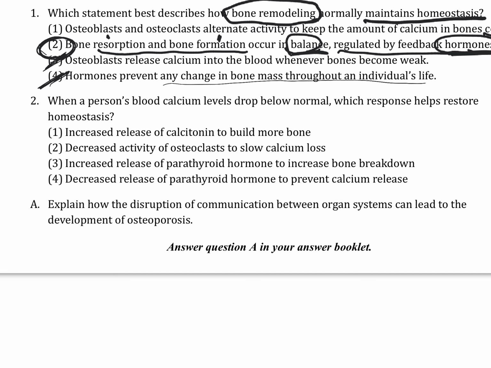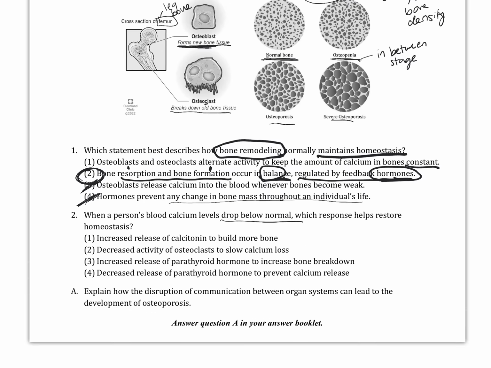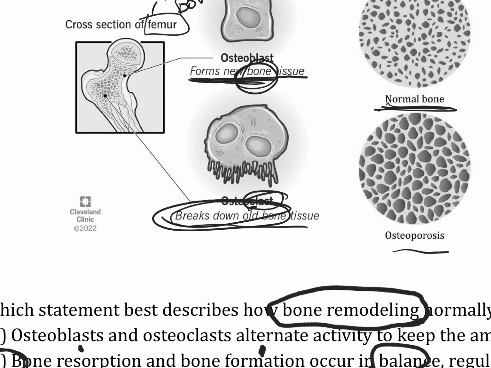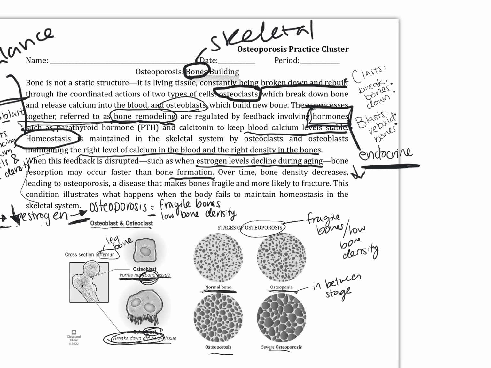When a person's blood calcium levels drop below normal, which response helps restore homeostasis? Okay, so we're looking for which one releases calcium into the blood. So blasts are making new bone and clasts are breaking down old bone, which releases calcium into the blood. Yeah, osteoclasts, which break down bone and release calcium into the blood. So we're looking for the answer that says osteoclasts are doing this job. Okay.